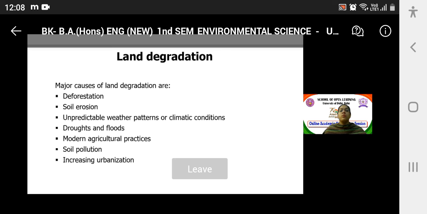The major causes are deforestation, soil erosion, unpredictable weather patterns or climatic conditions also lead to degradation of land. Then droughts and floods. Modern agricultural practices degrade the quality of land, as I just mentioned. When we try to use fertilizers instead of organic manures, and that too in a reckless manner, that leads to land degradation. And when in a particular piece of land we are overcropping, that also leads to the degradation of quality of land.